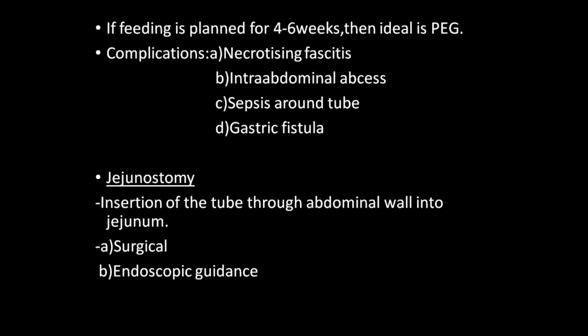Okay, if the feeding is planned for 4 to 6 weeks, then the ideal is percutaneous endoscopic gastrostomy. If the feeding is for 1 to 2 weeks, then you can go for a nasogastric feeding. But if the feeding is planned for a prolonged duration of 4 to 6 weeks, then the ideal is the gastrostomy, and in that, the ideal is percutaneous endoscopic gastrostomy.